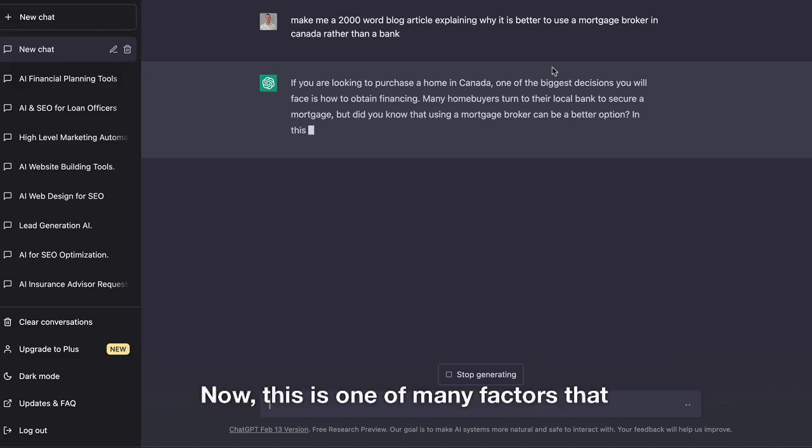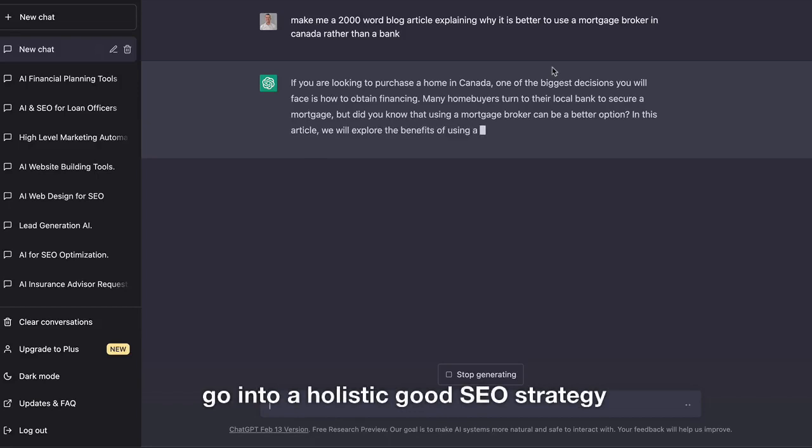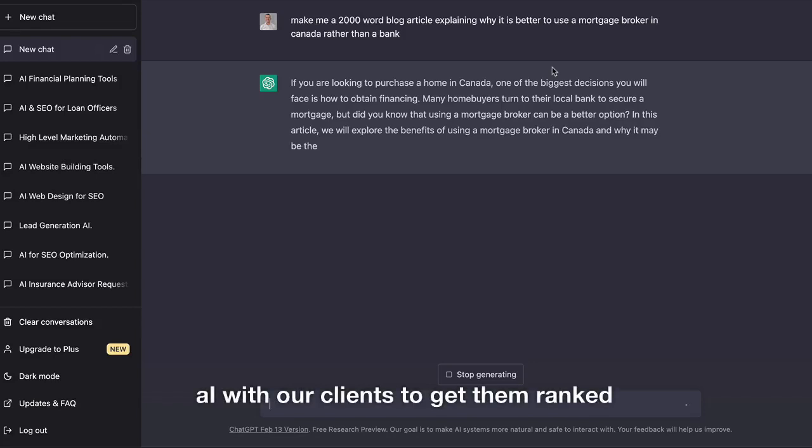Now, this is one of many factors that go into a holistic, good SEO strategy to get you on the front page. And what we're doing is we're using AI with our clients to get them ranked on the front page.